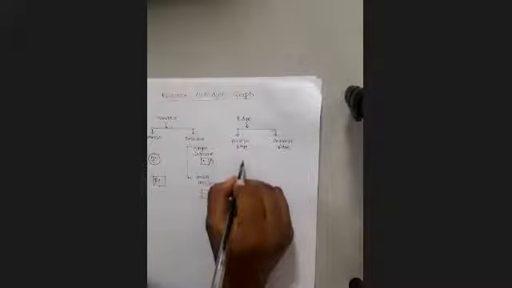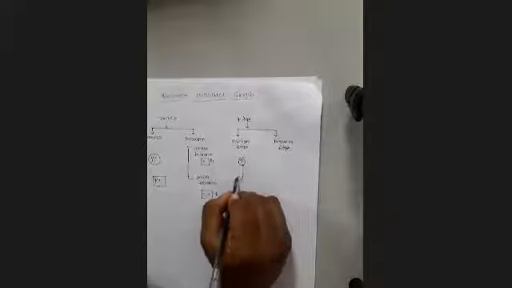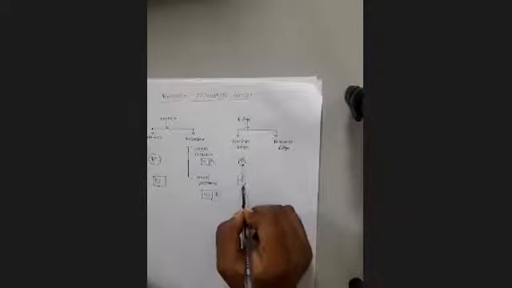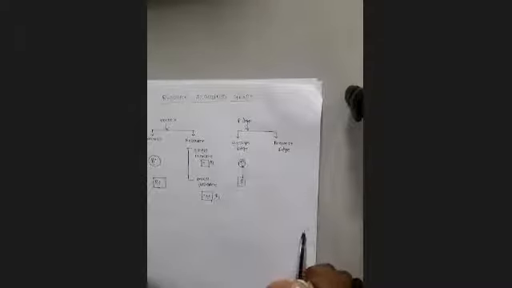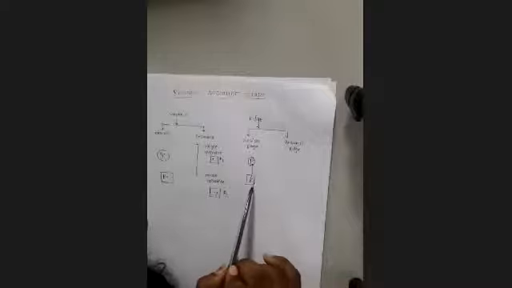Now if suppose this is the process and this is the resource, if the edge is moving towards the process from the resource, then we can say this is the assigned edge.